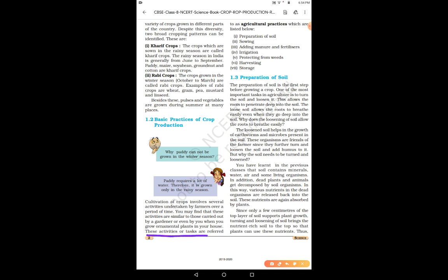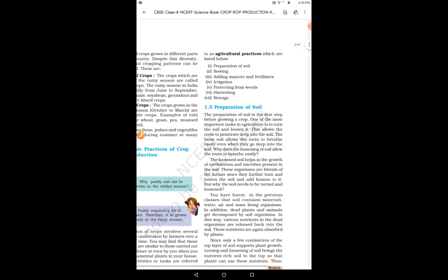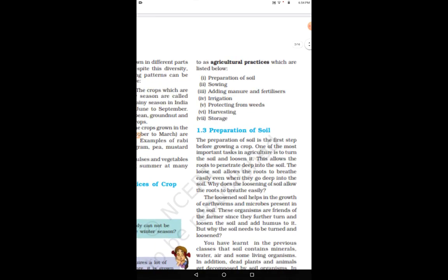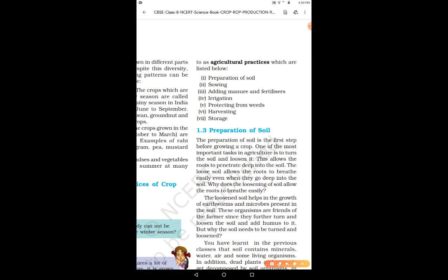These activities or tasks are referred to as agricultural practices. So these activities which are undertaken by the farmers are known as the agricultural practices. The agricultural practices undertaken by the farmers are listed below. These are the 7 activities that are to be undertaken by the farmers.